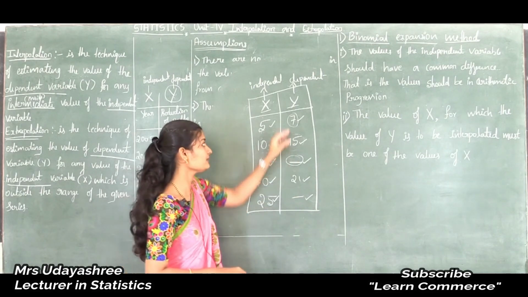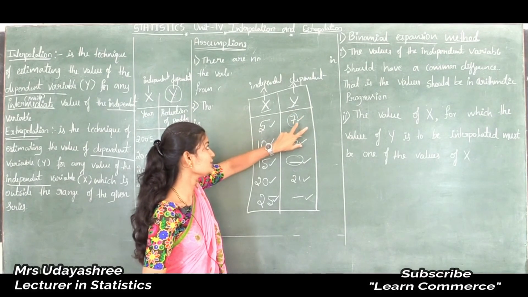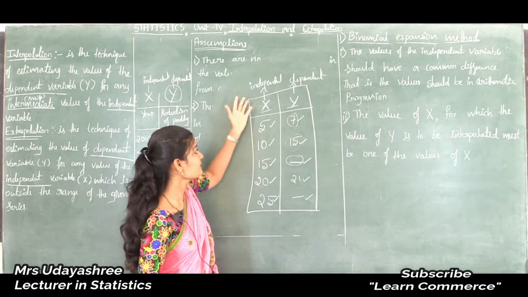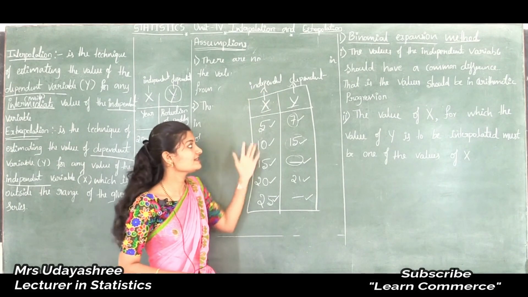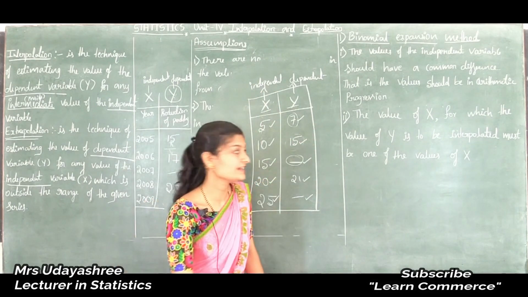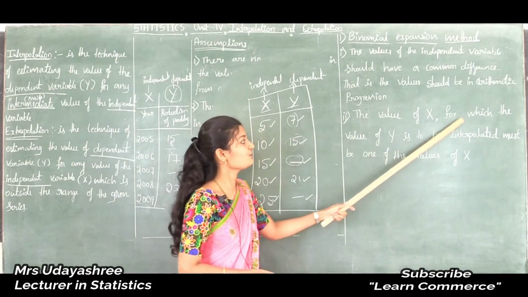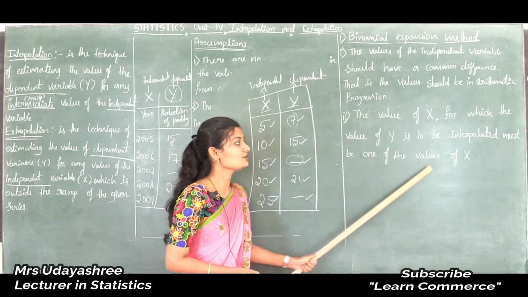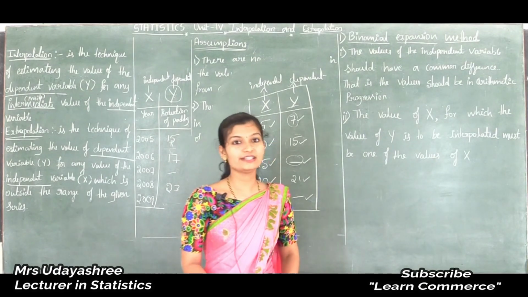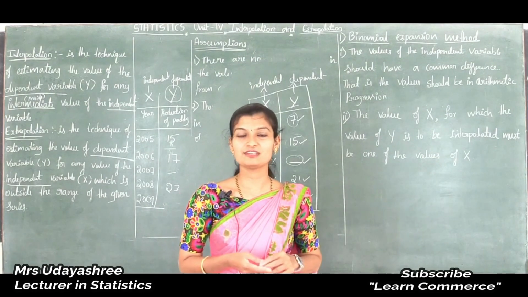We can't consider this missing value interpolated to any other independent variable value that is not given. That is the second condition. So the second condition is the values of x for which the values of y are to be interpolated must be one of the values of x. These are the important conditions of the binomial expansion method.